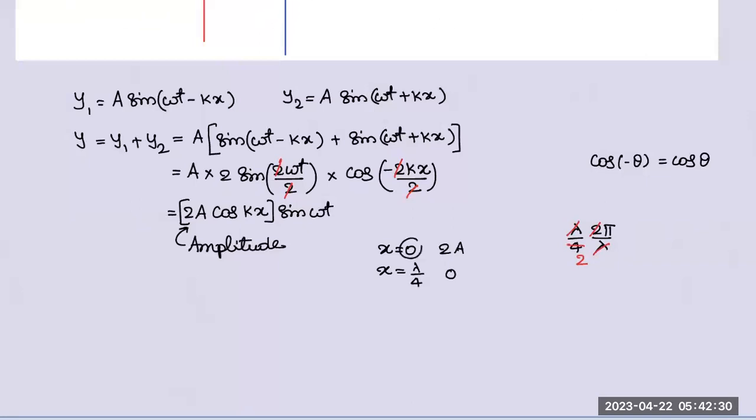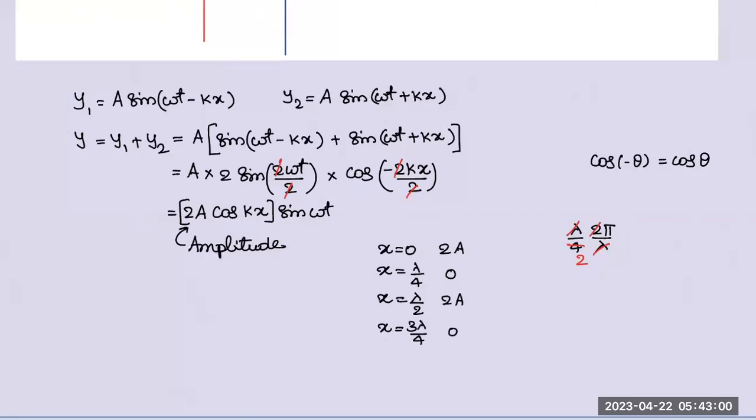So when x is 0, it is having 2a, since cos 0 is maximum. So at 0, the particle is vibrating with maximum amplitude, and at lambda by 4, it is not oscillating at all. If you solve it, you will understand: at lambda by 2, again 2a, at 3 lambda by 4, 0.